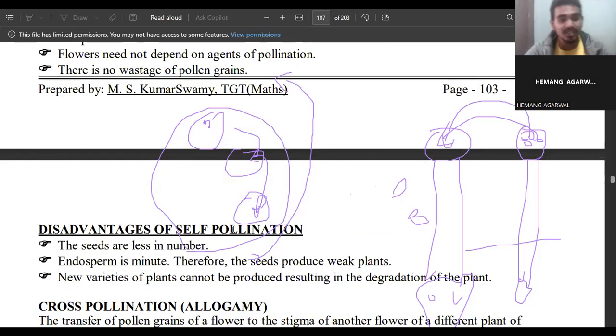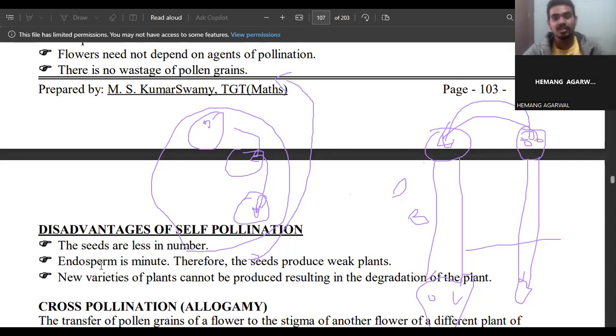So what are the disadvantages of self pollination? The seeds are less in number, and sometimes there is a viability problem. Because of that, there is some disadvantage of self pollination. The seeds are very few in number, and the endosperm is minute.